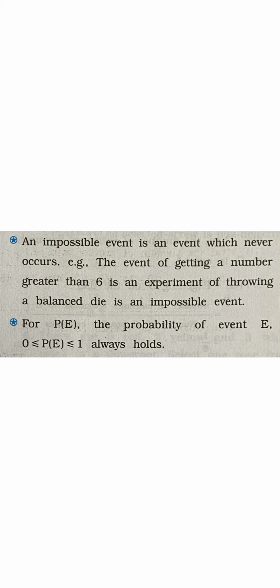So we can say that for probability of any event E, 0 is less than or equal to probability of event E, which is less than or equal to 1, always holds true. This means that probability of any event will never be less than 0 and it will never be greater than 1. It will always lie between 0 and 1.